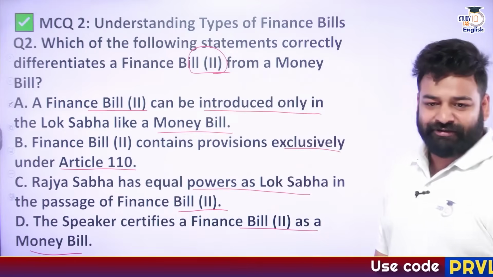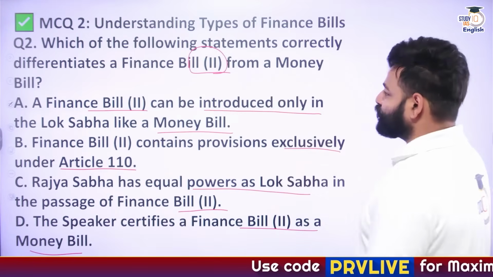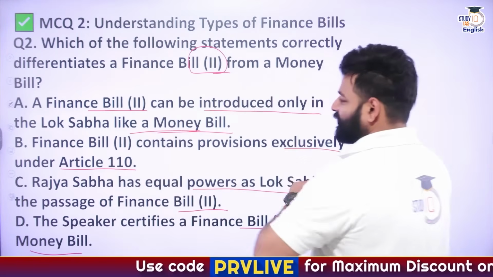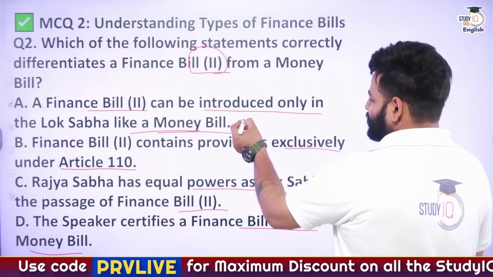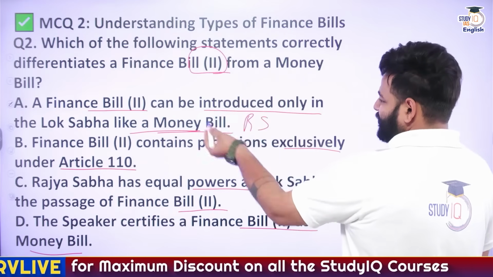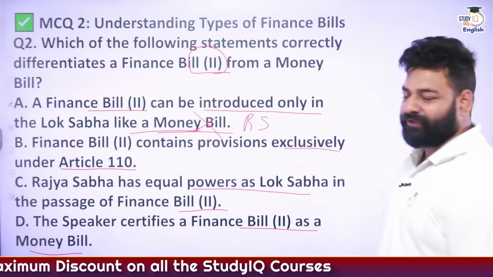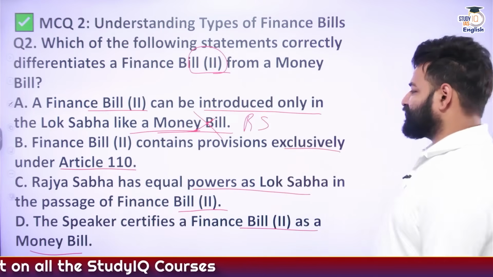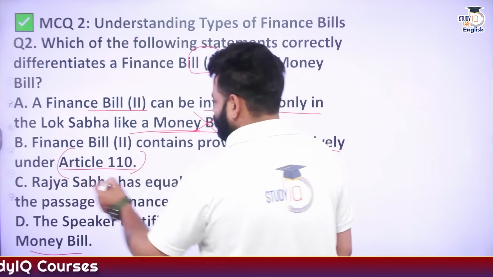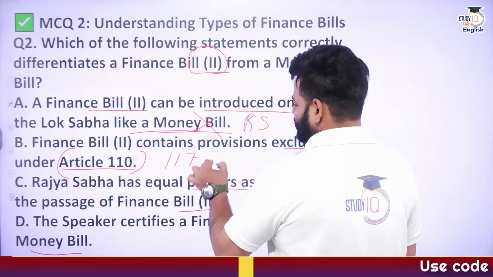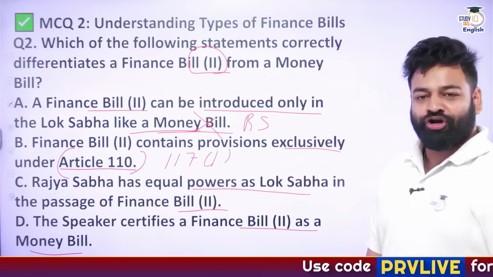So let's take statement 1. A Finance Bill 2 can be introduced only in Lok Sabha like a money bill. No, it can be introduced in Lok Sabha as well as Rajya Sabha. So first statement is not correct. Finance Bill 2 contains provisions exclusively in 110. No, it contains provisions exclusively in Article 117, Clause 1.